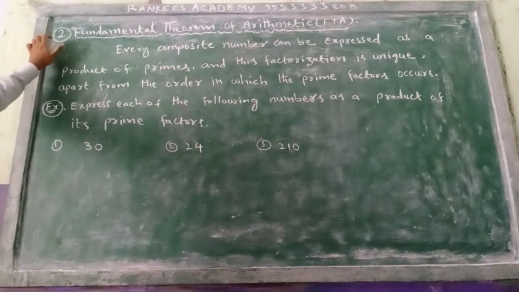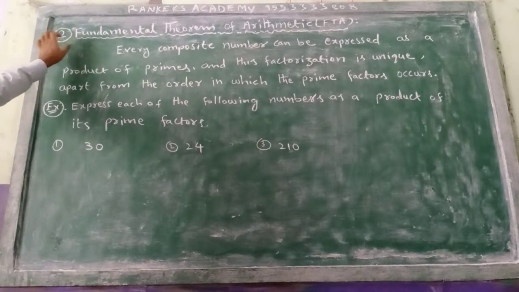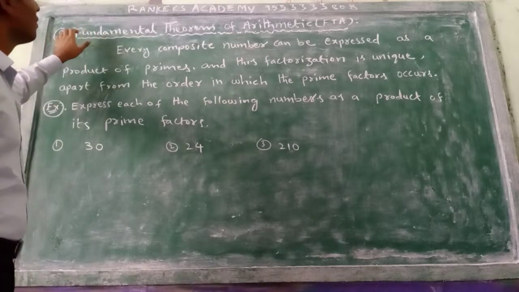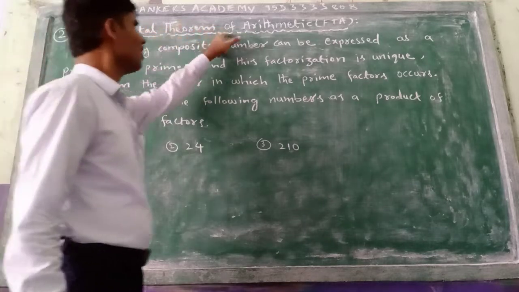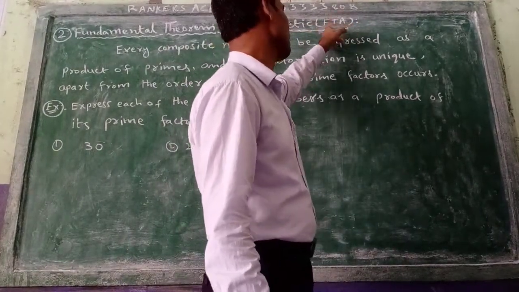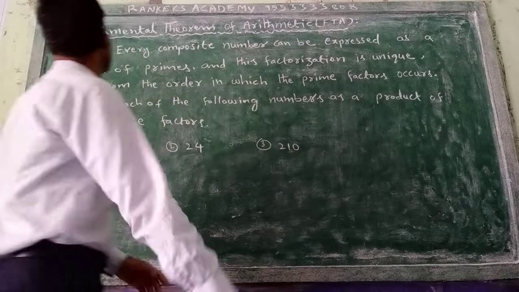Now see, second topic in first chapter, real numbers. Fundamental theorem of arithmetic. In short form we have to write it FTA, fundamental theorem of arithmetic.